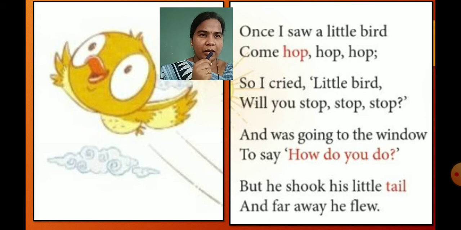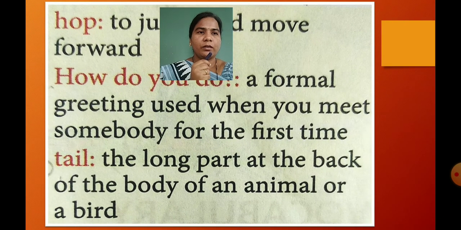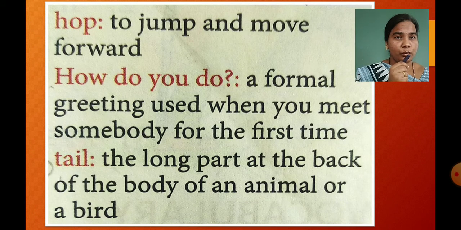Children, now I am going to explain this poem. Before that, see the new words which you can see in this poem. First of all, hop. Hop means to jump and move forward. As we can see in this poem also, this bird hops. We can see hop, hop, hop. It means jumping and moving forward.